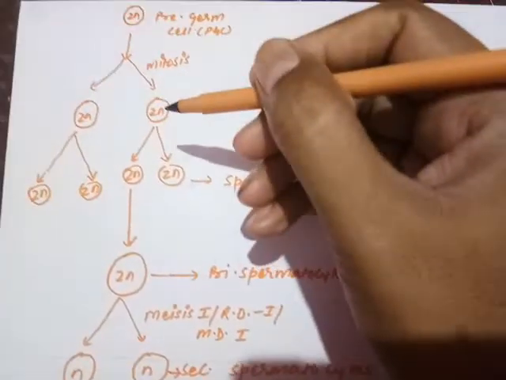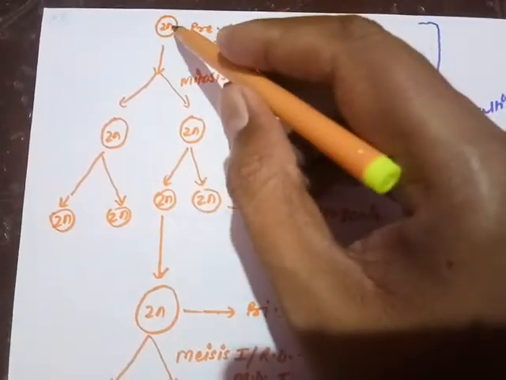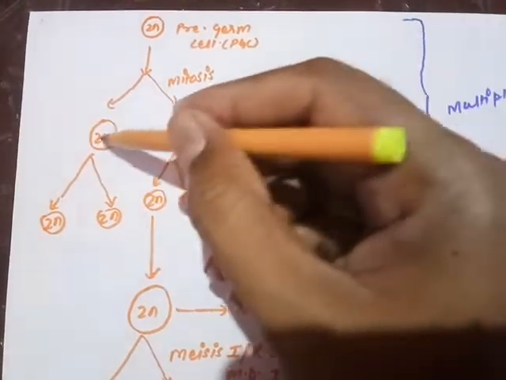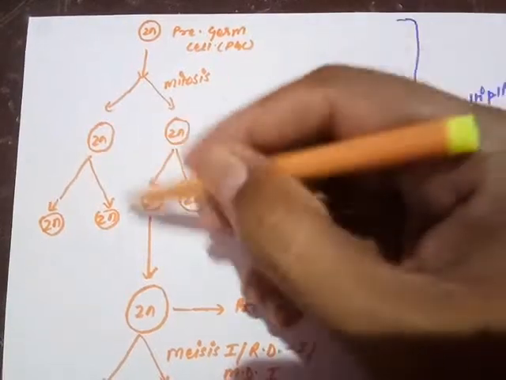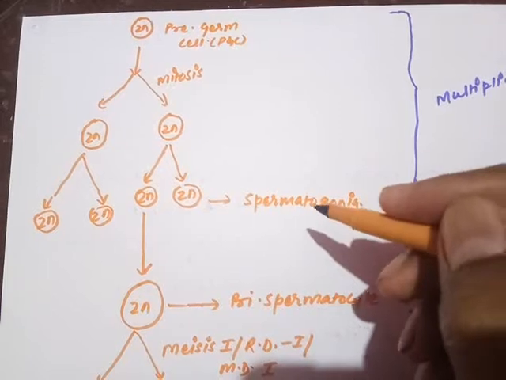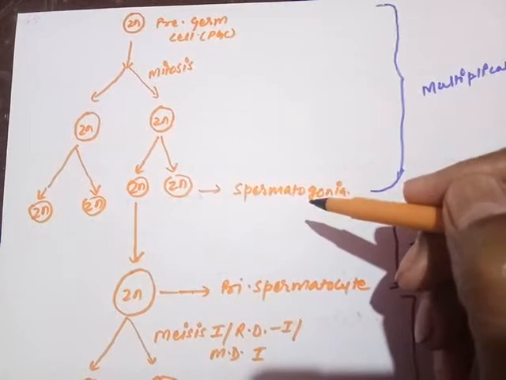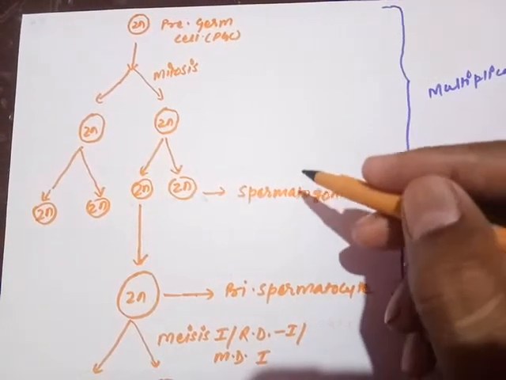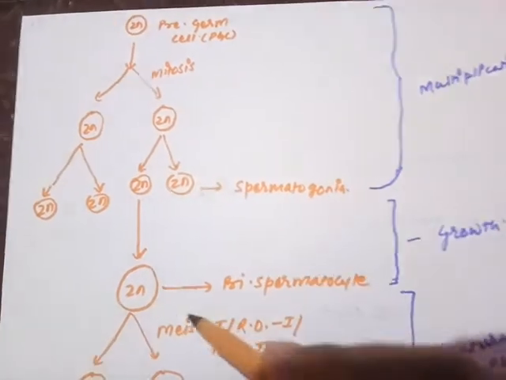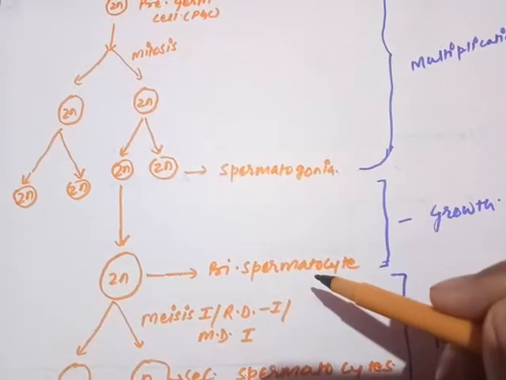Here, if we look at the process, a diploid primordial germ cell was there, the PGC. The 2N diploid cell undergoes mitosis and forms diploid cells. They keep undergoing repeated division, again and again, and all these new cells are called spermatogonia. Two types of spermatogonia are there. Spermatogonia A continue the division to form new spermatogonia. Any one of the spermatogonia will enlarge due to the accumulation of nuclear and cytoplasmic material and form a large cell called the primary spermatocyte.